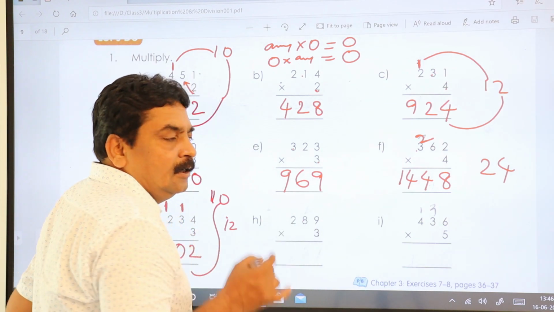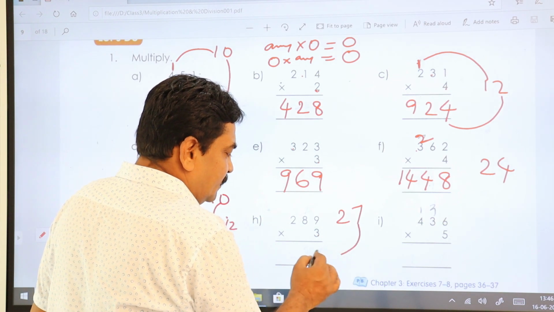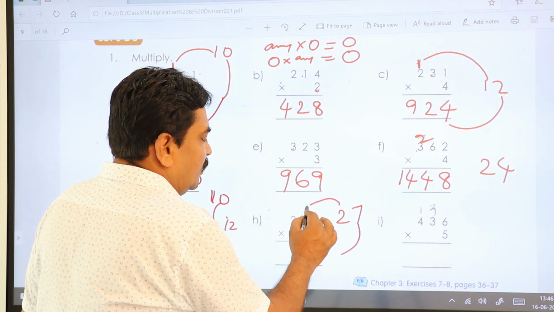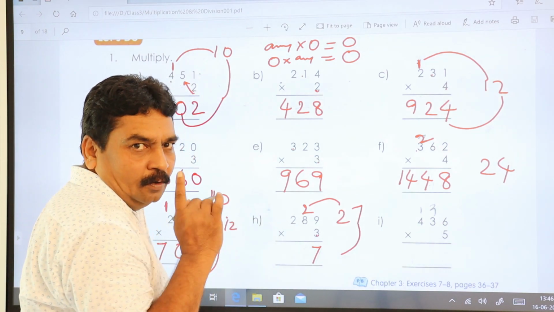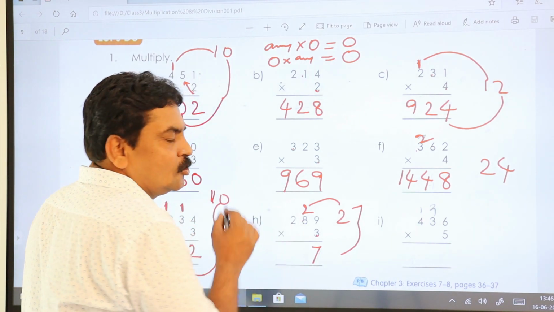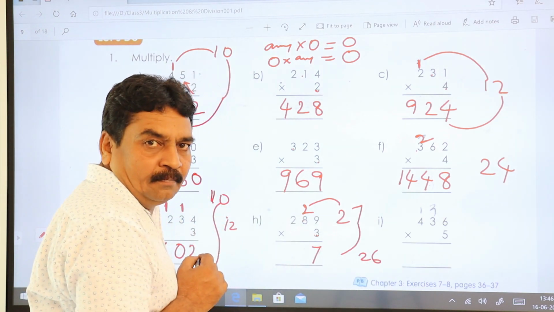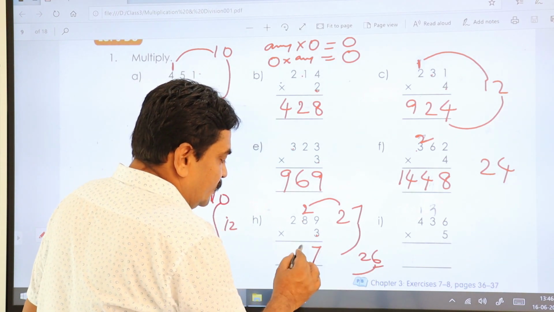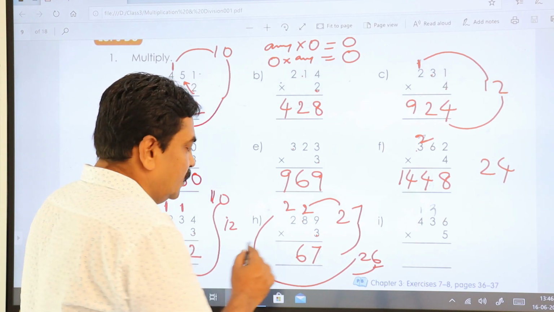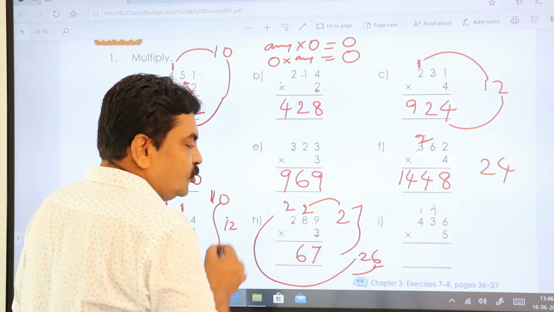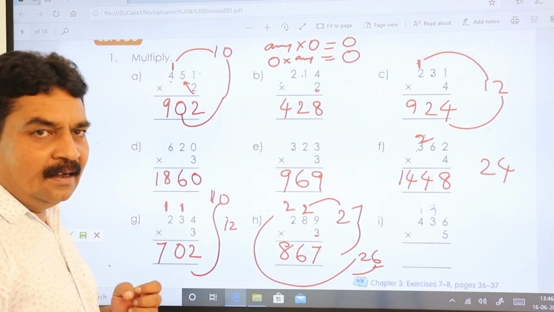3 nines are 27. 27. Write ones place value down, tens place value you carry to the next number. 3 eights are 24. 24 plus 2, 25, 26. You got again two numbers. So write down the ones place value 6 here, and tens place value to the next carry number. So 3 twos are 6. 6 plus 2 is 8. So 867 is your answer.